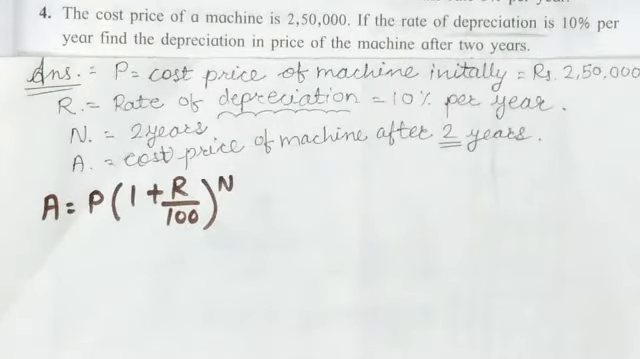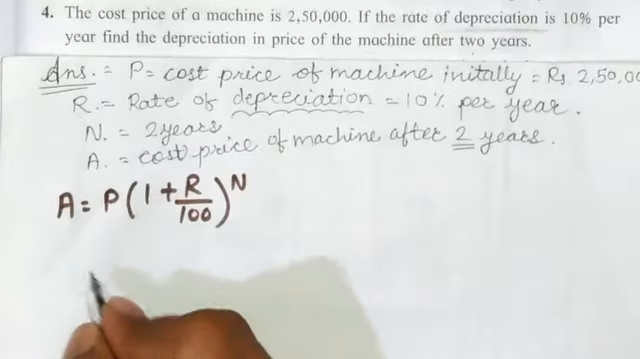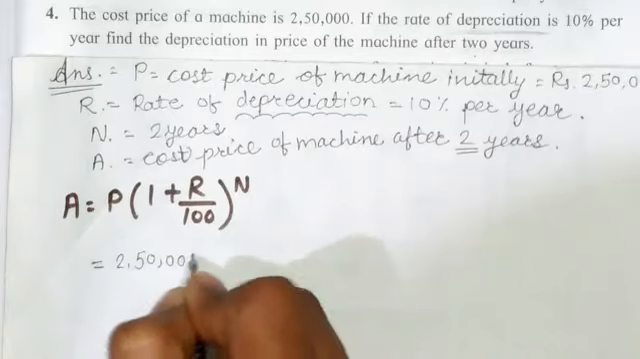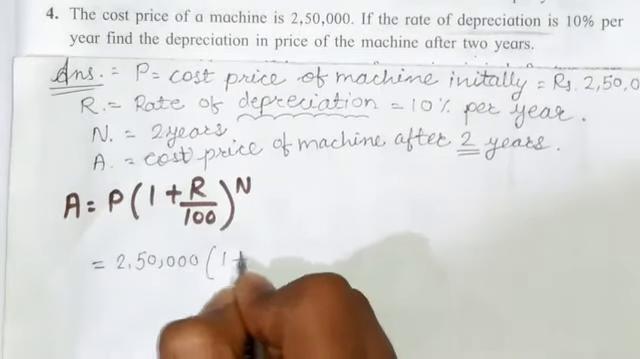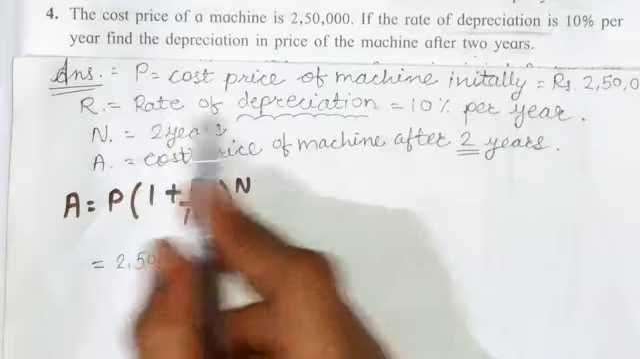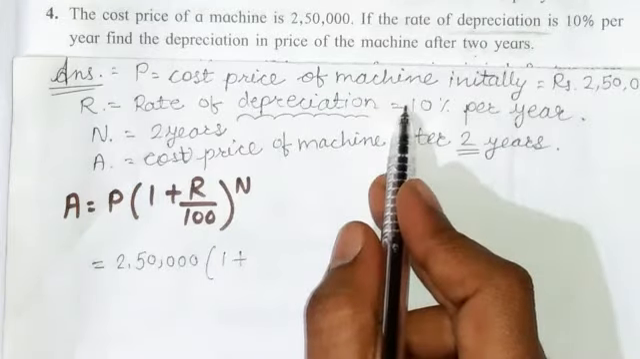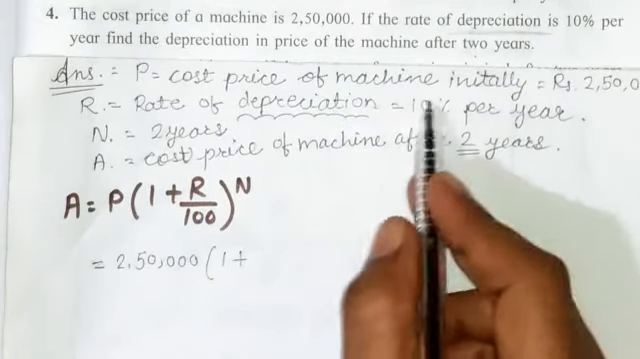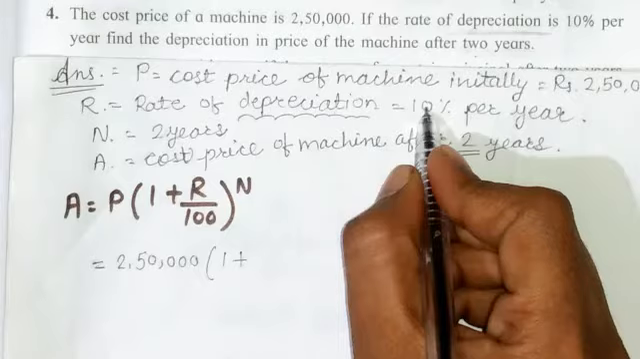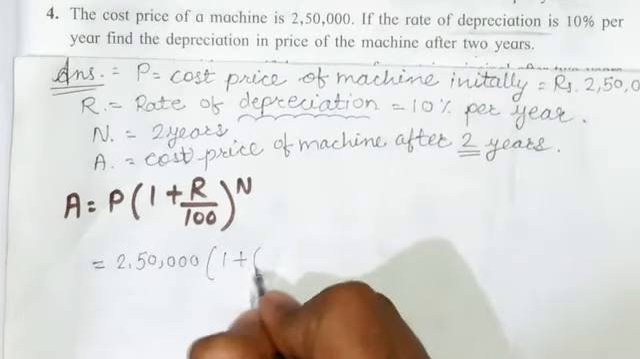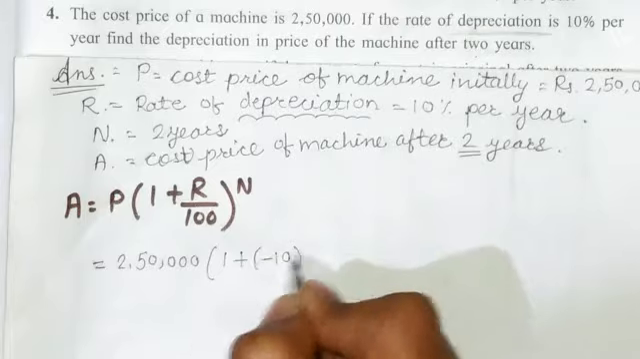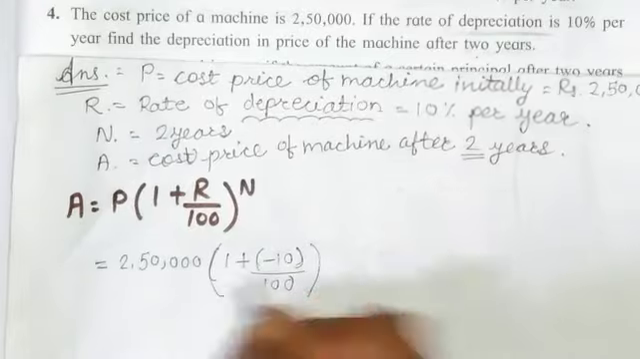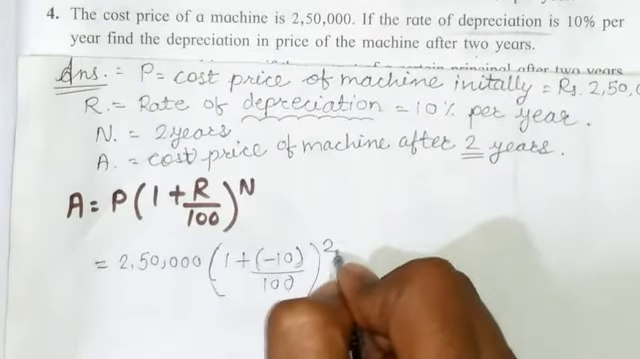Let's put the values, that is principal 2,50,000 into bracket 1 plus, now here R, it means the rate of depreciation is there. Generally we are writing the interest, that's why we directly wrote the 10. But here depreciation, it means that instead of directly writing positive 10, we have to write negative 10 into the bracket divided by 100, and then the outer bracket will be complete, and N, it means 2.